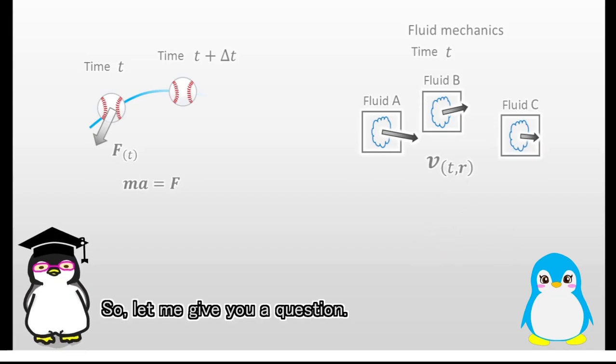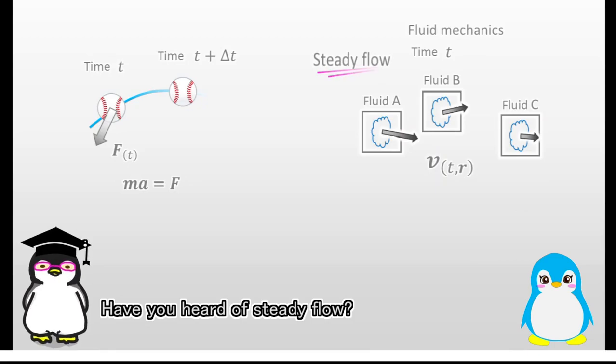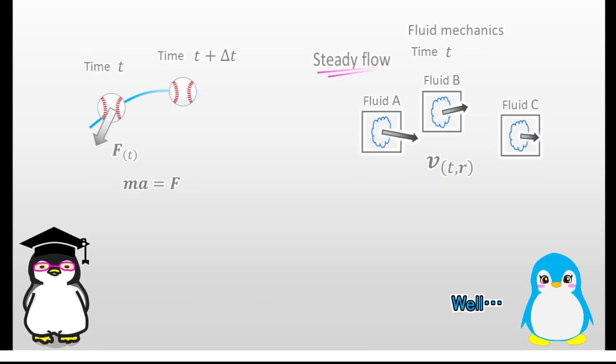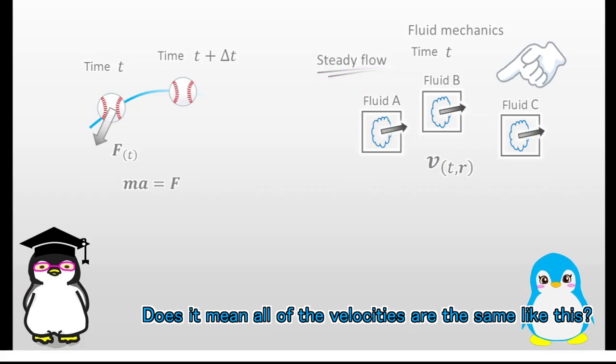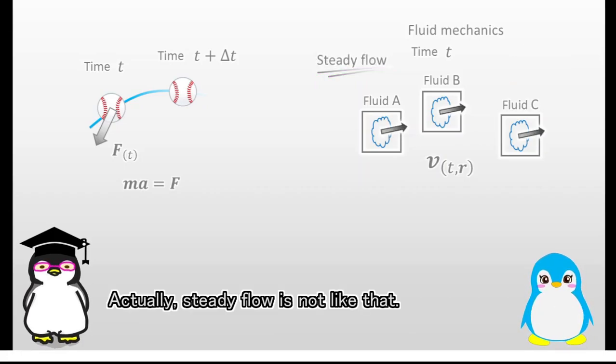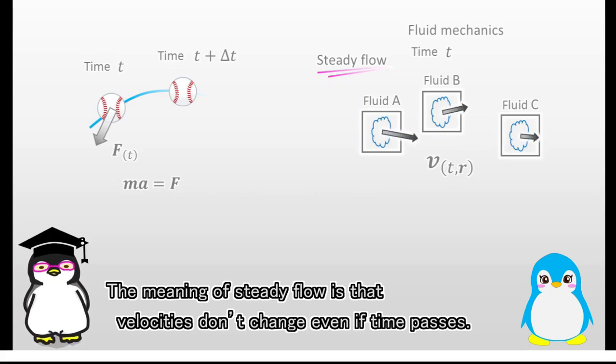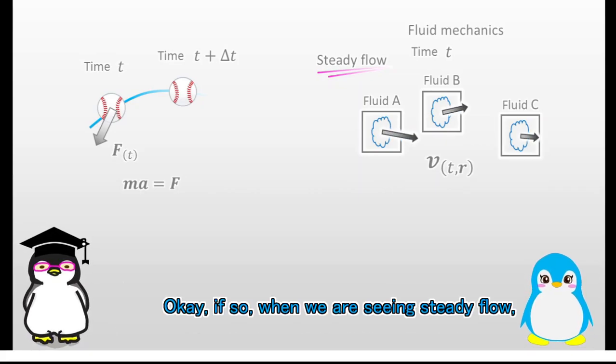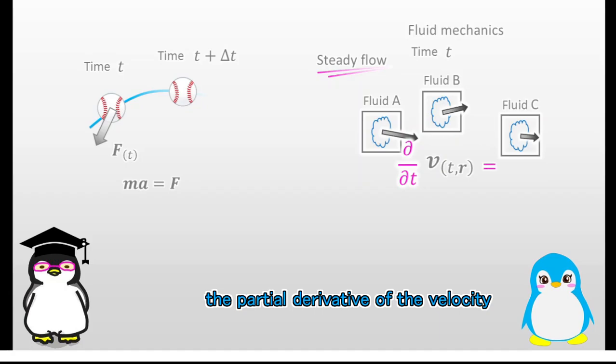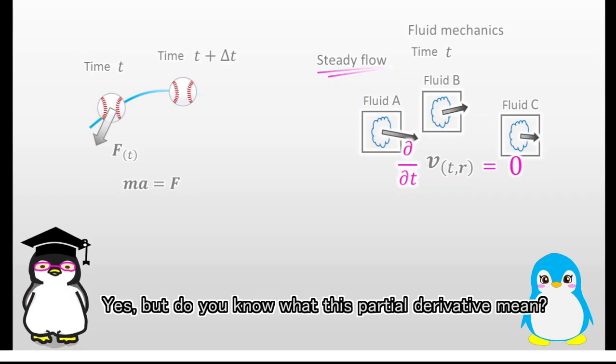That's good. So, let me give you a question. Have you heard of steady flow? Well, does it mean all of the velocities are the same like this? Actually, steady flow is not like that. The meaning of steady flow is that velocities don't change even if time passes. Okay. If so, when we are seeing steady flow, the partial derivative of the velocity with respect to time is zero, right? Yes, but do you know what this partial derivative means?